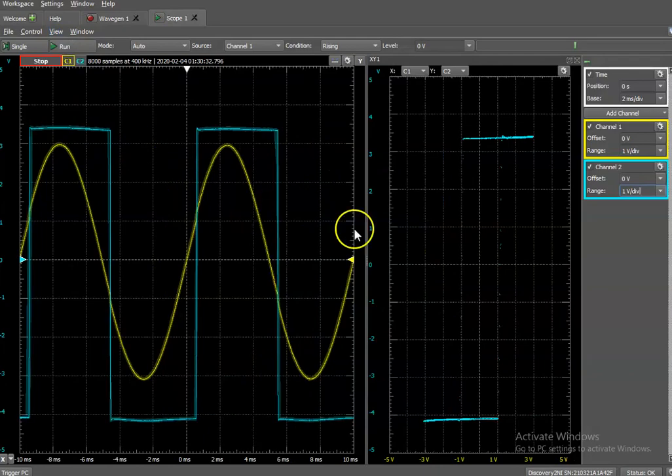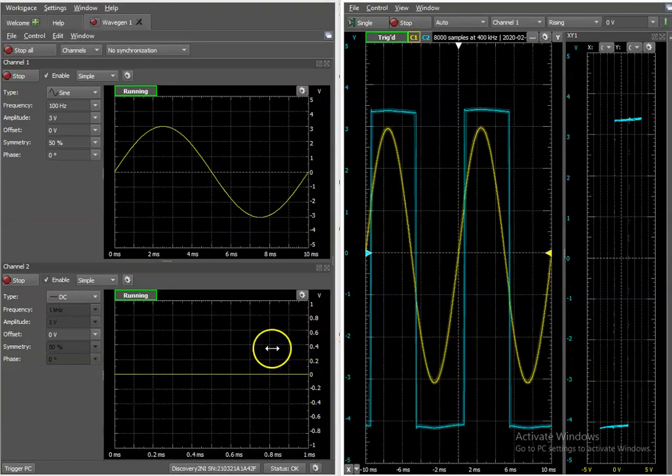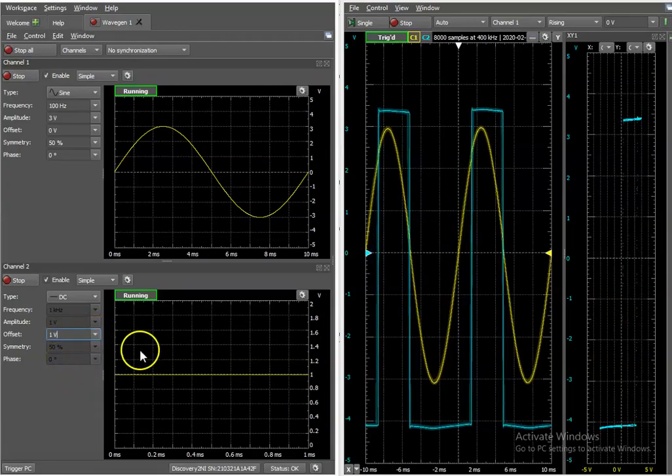Select HADS-I. Observe the transition of the output voltage from plus Vsat to minus Vsat and also from minus Vsat to plus Vsat, both in waveform and transfer characteristics. To verify the effect of reference voltage on the circuit, change the DC voltage in channel 2 of the wavegain. And notice the shift in the threshold voltages.